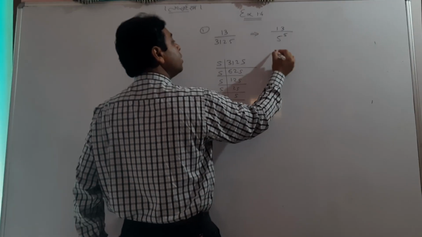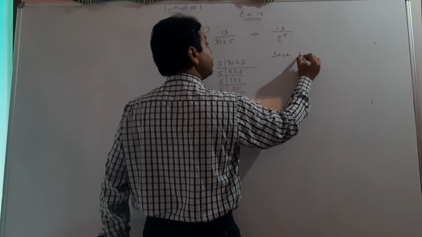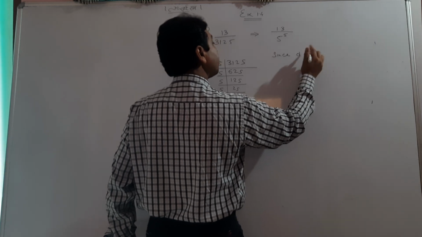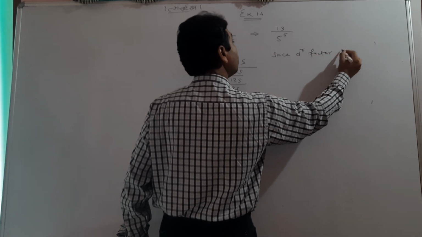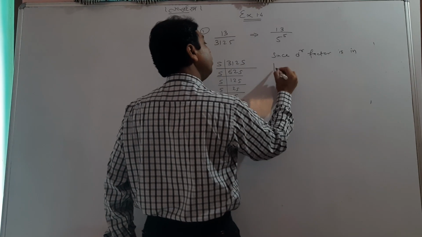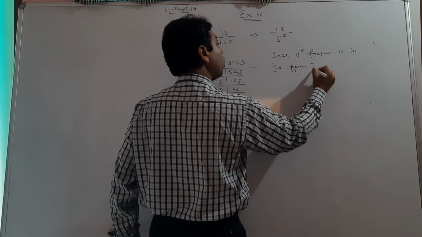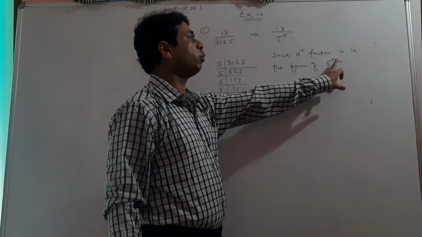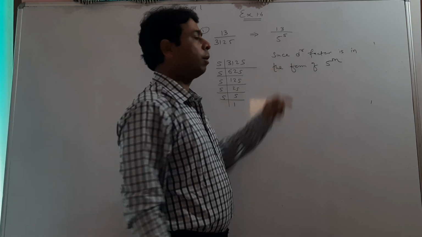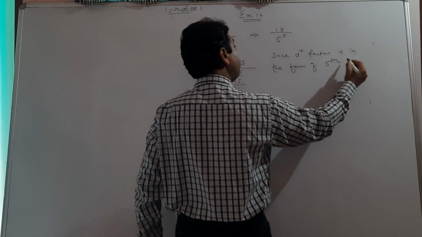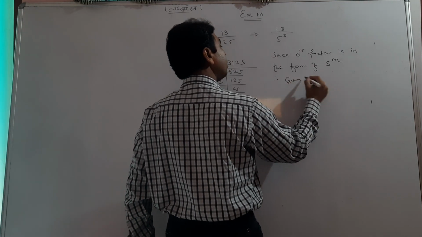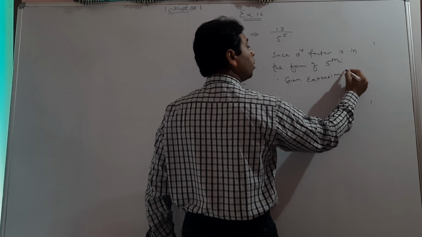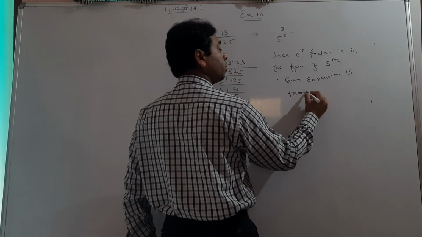I would say that since the denominator's factor, only I am writing here, is in the form of 5 to the power m. So don't be confused about m. It is a symbol only, meaning 5 to the power of any number. So if it is in the form of 5 to the power m, meaning the given expansion is a terminating decimal expansion.